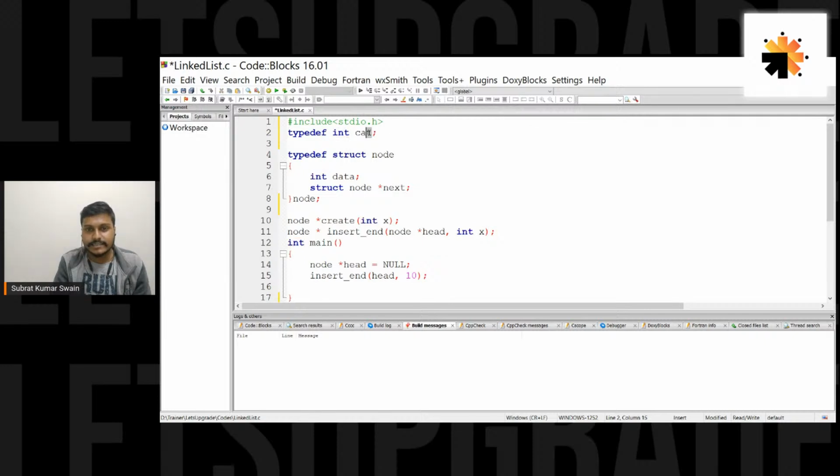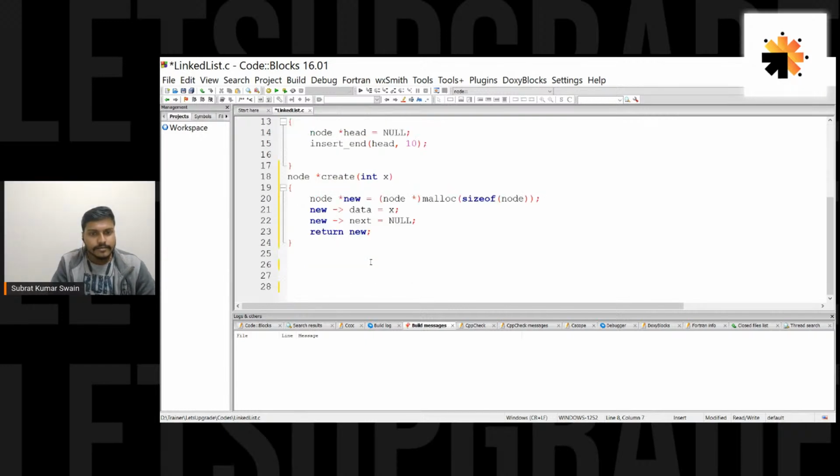So this cat is just a different name for int, like a synonym, an alias for int. Similarly, for this struct node, node is now another name for it. Wherever I write node, it would mean struct node. That's all. And yes, you can definitely use it in C++, guys. So the create function is over finally.